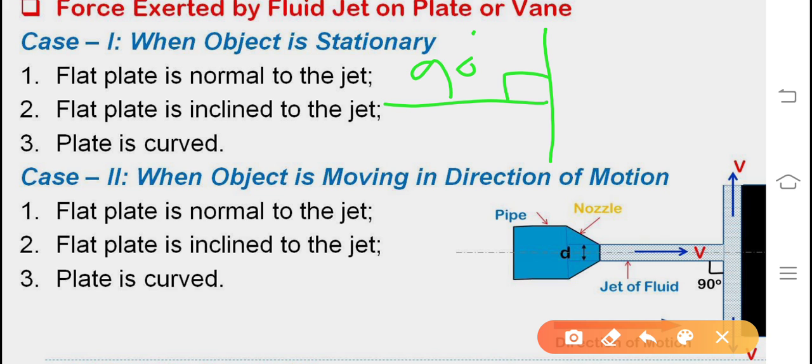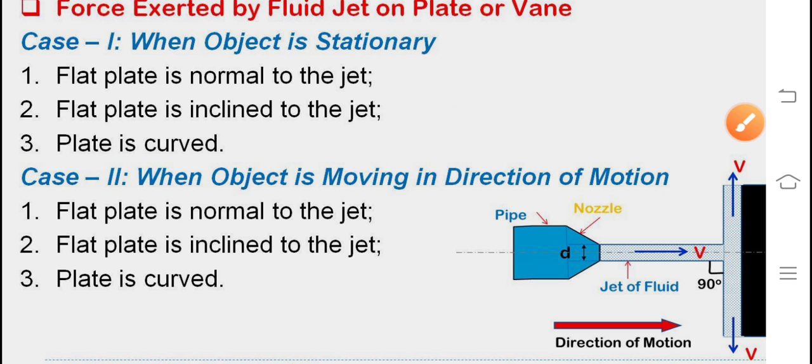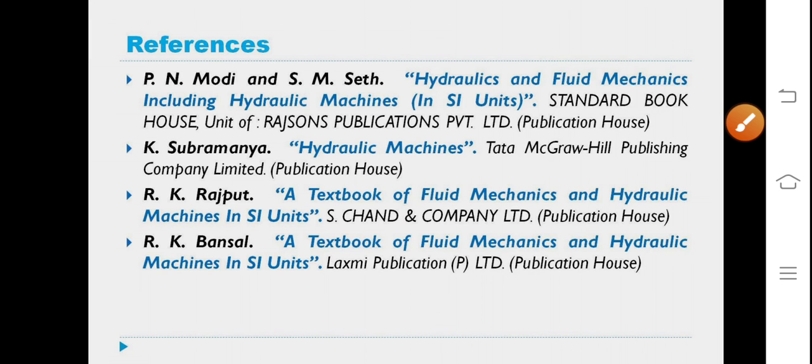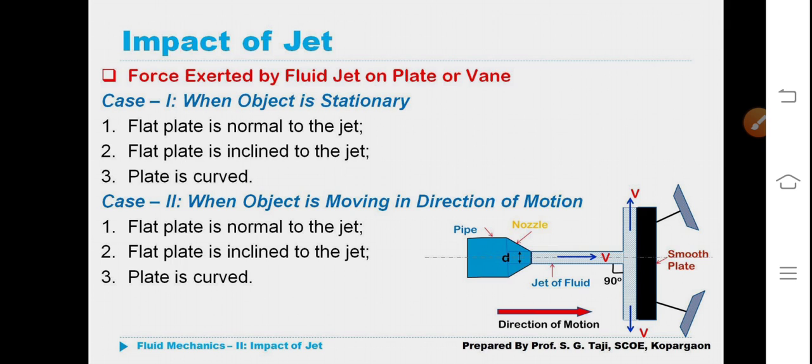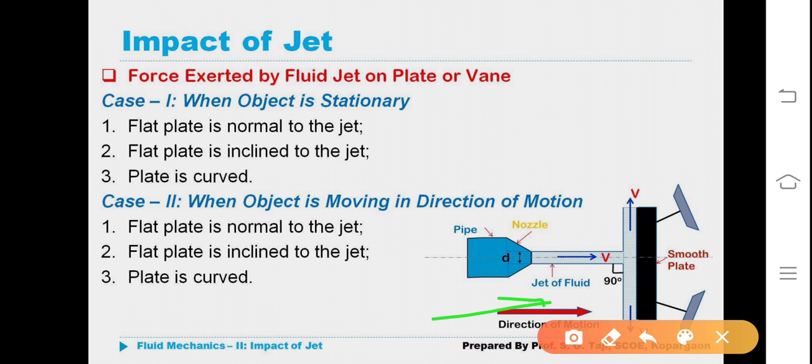So when the jet falls upon the plate and exerts pressure, the water glides over the plate and separates along the surface of the plate in both directions as shown in the figure. You can see very clearly. This is the direction of motion.